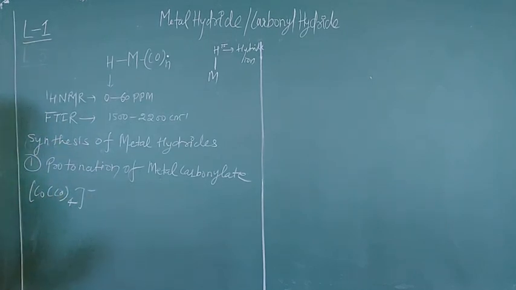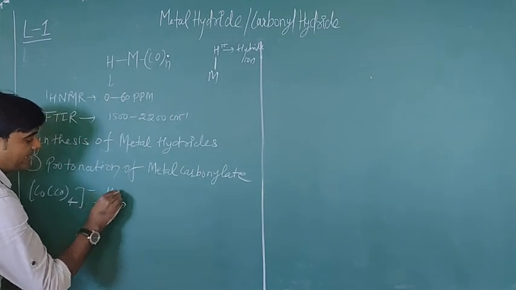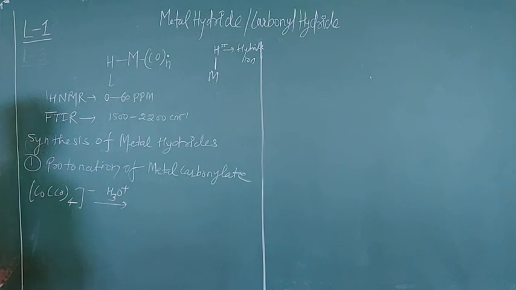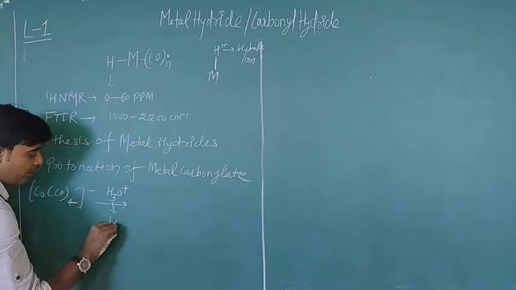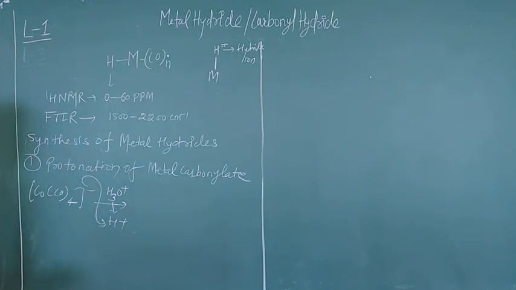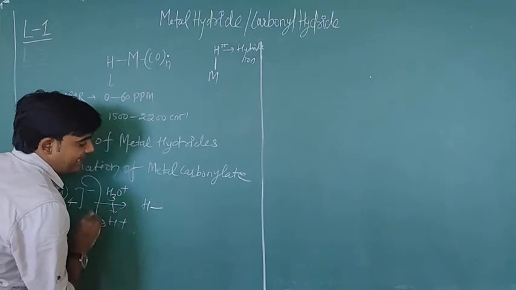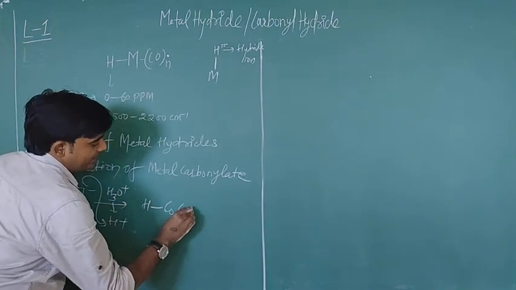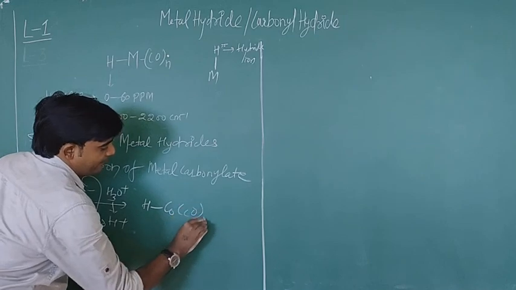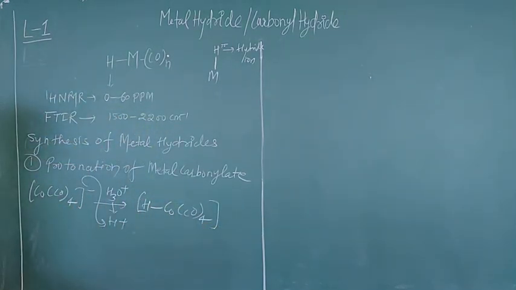This is the cobalt carbonylate ion, and when you do the reaction in an acidic environment, H3O+, it will release one proton, and that proton will be attracted by the negative charge available on cobalt. So this proton will be directly attached to cobalt, and your new complex will be a metal hydride complex.